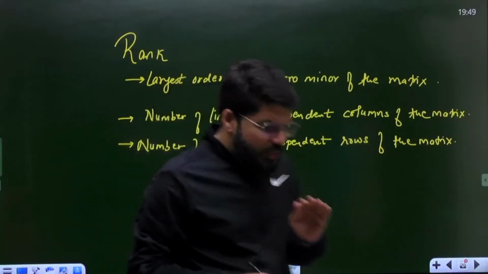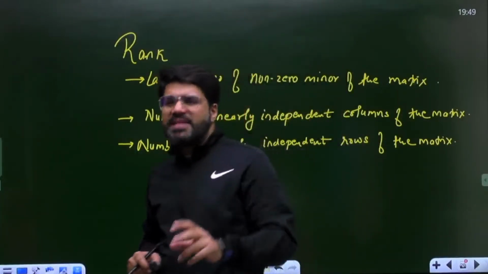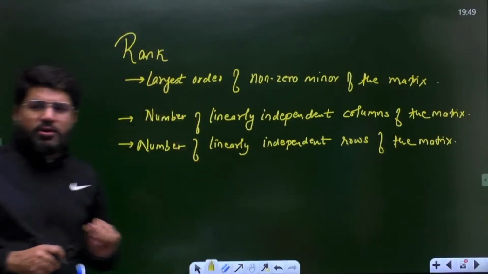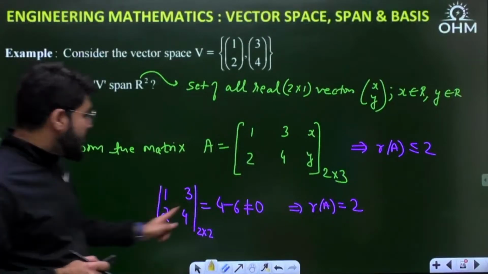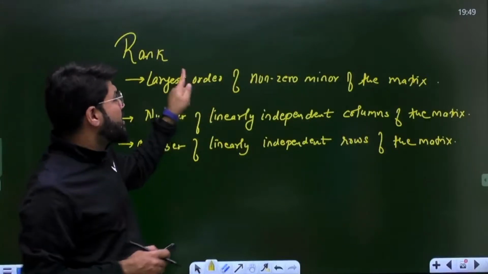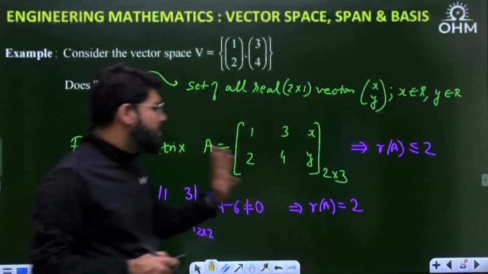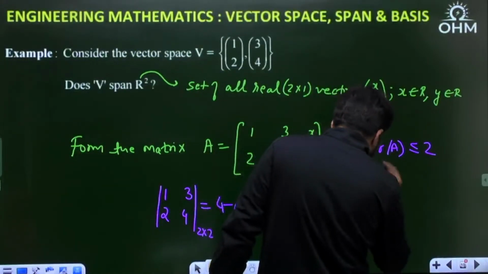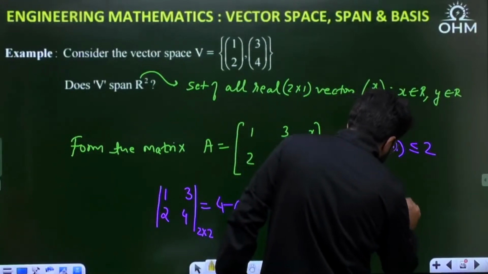So in this video, I'm not covering the entire linear algebra, but only vector space, span and basis. Since the GATE exam is very close, I hope you have the basic idea about rank. So I have calculated a 2 cross 2 minor. That is the largest minor, and that is in fact non-zero. So the largest order of a non-zero minor is 2 cross 2, or simply 2. So the rank of this matrix is equal to 2. Now if the rank is 2, I can conclude that this given matrix will have 2 linearly independent columns.